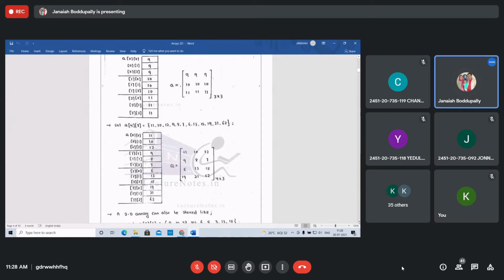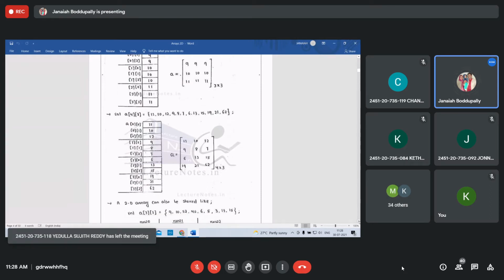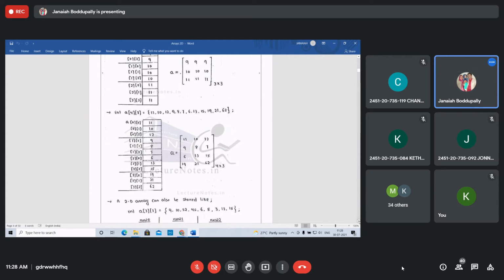Now a 4 by 3 matrix, a two-dimensional array: int A[4][3]. It has 12 elements, 4 into 3, and you need to take 12 elements like this. It is stored in memory like this. You have A of 0, 0 is 11, A of 0, 1 is 10, A of 0, 2 is 12, like this. 4 rows and 3 columns, that's why each row has 3 elements.